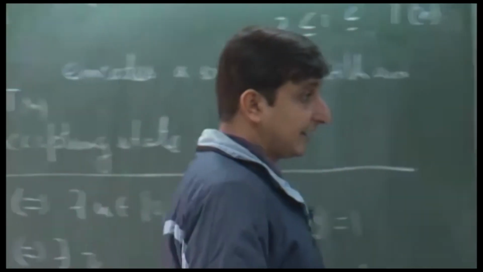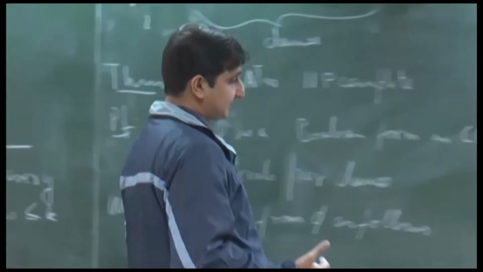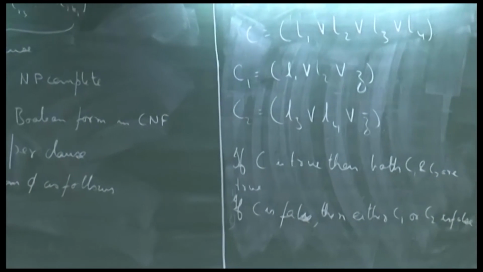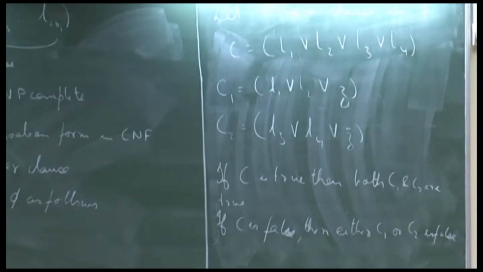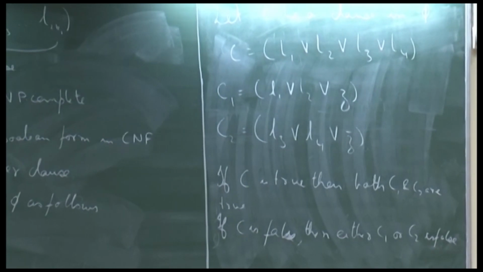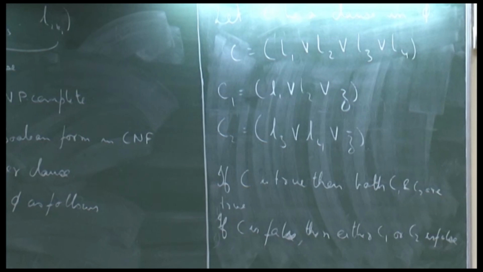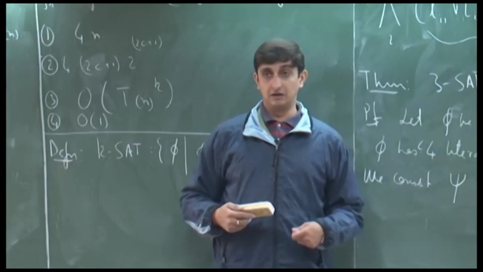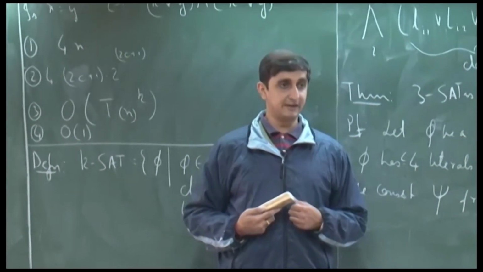And that is in some sense what is expected, because 2 SAT has complexity which is much lower than that of 3 SAT. 2 SAT is not only in polynomial time; maybe in a couple of lectures we will see that it lies in a complexity class which is even smaller than polynomial time.